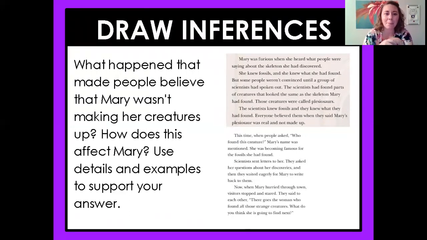It says, what happened that made the people believe that Mary wasn't making her creatures up? How does this affect Mary? And let's use details and examples to support our answer. So why don't you go ahead and pause and try and answer this on your own. Okay, so thinking about what happened that made people believe that Mary wasn't making the creatures up. Okay, start with that.